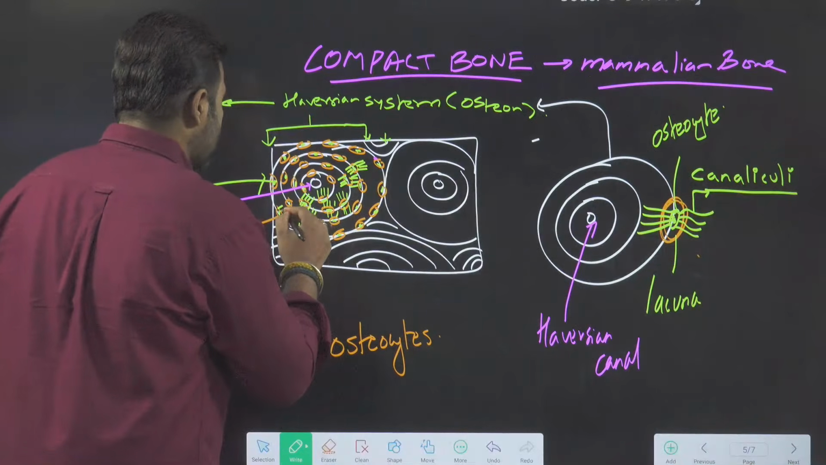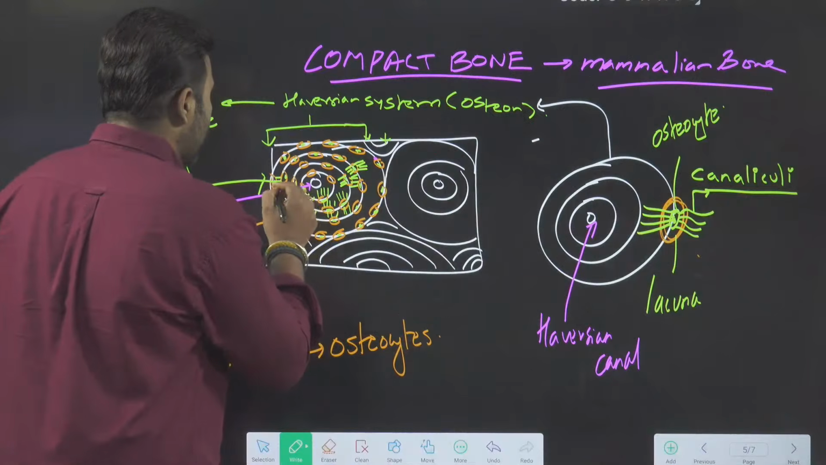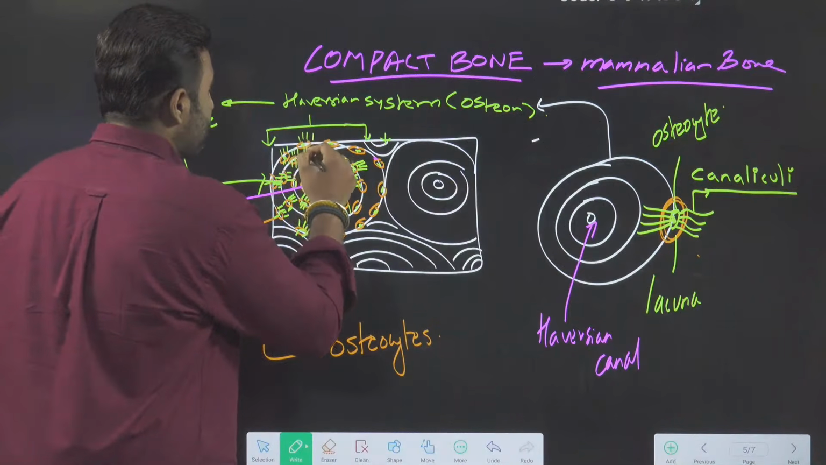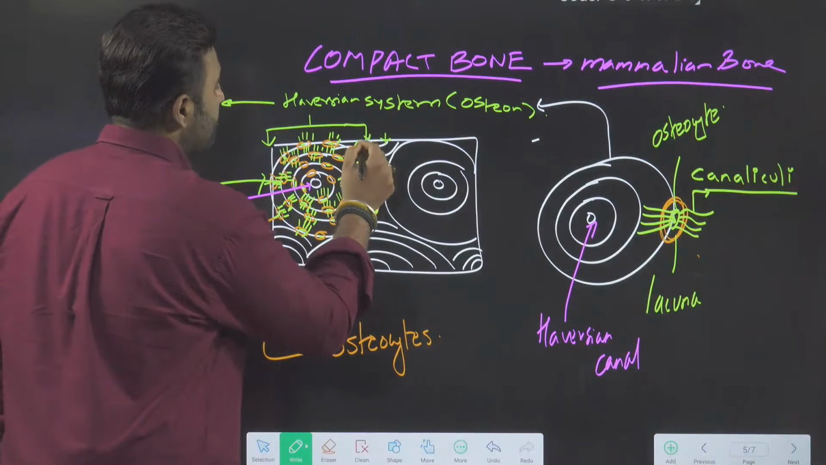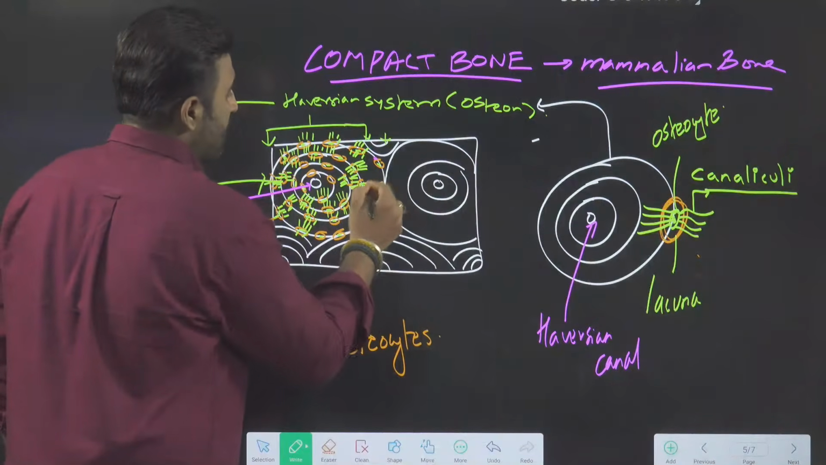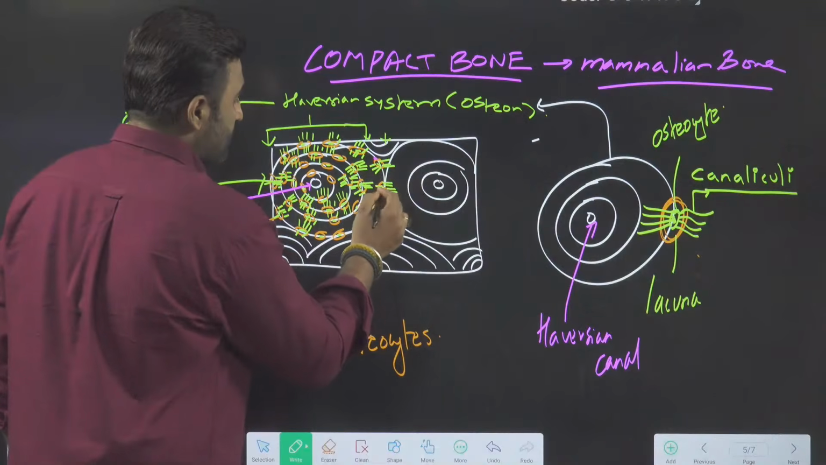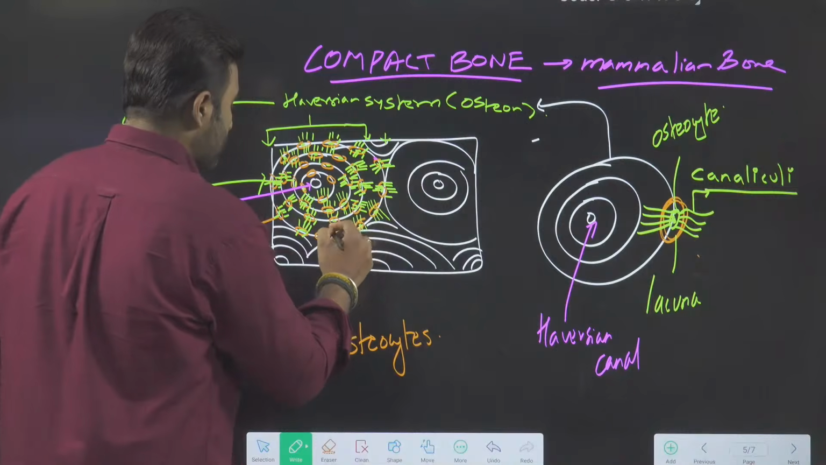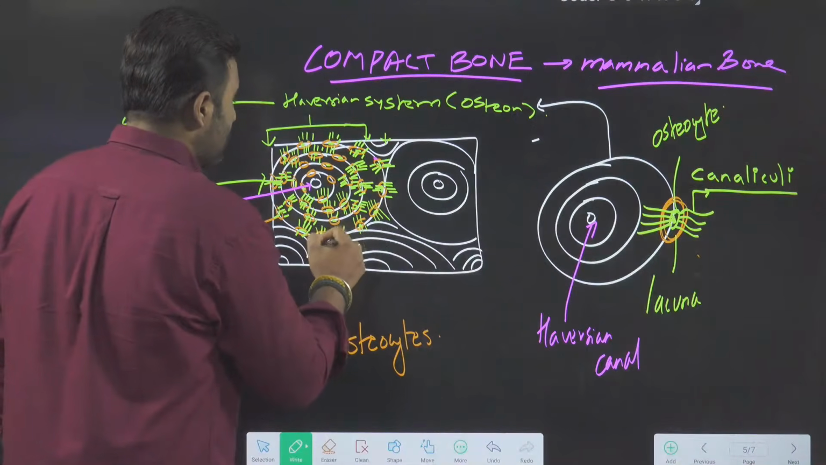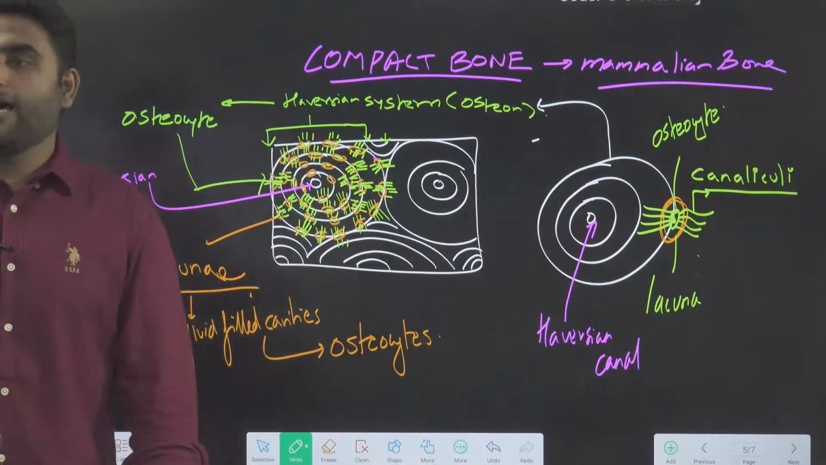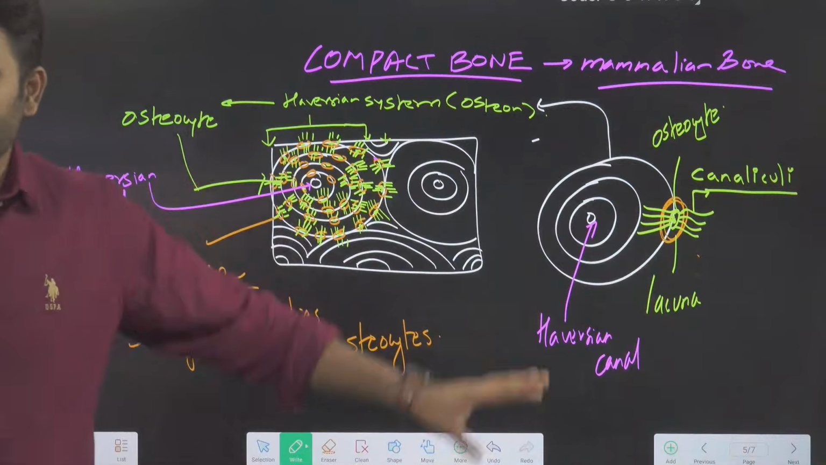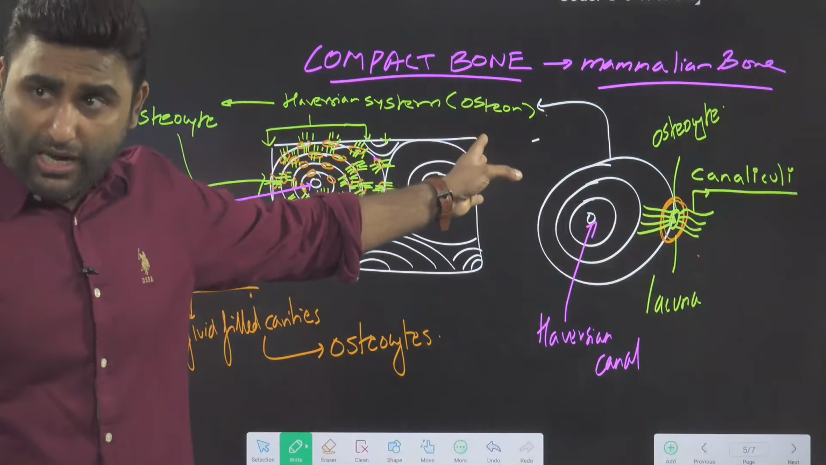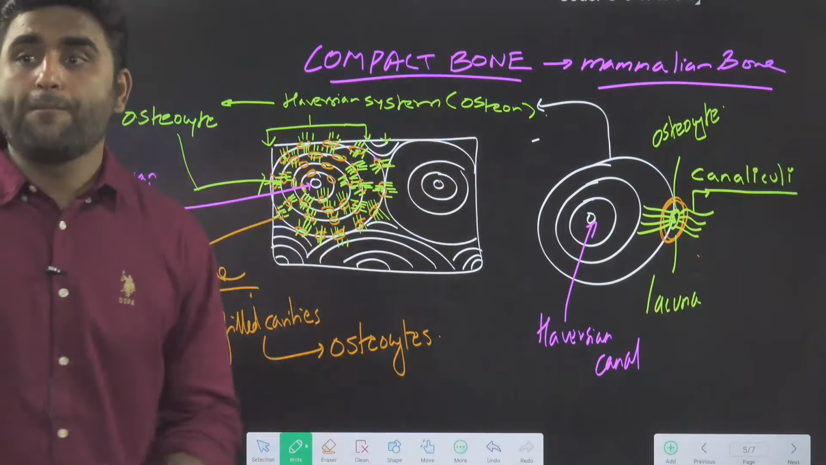What are these called? These are called canaliculi. Are we clear with this? So that completes one Haversian system. So these extensions are nothing but canaliculi. That makes your one Haversian system or osteon, which is the structural and functional unit of compact bone.